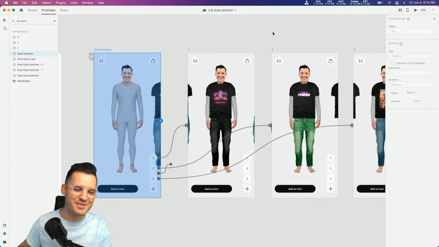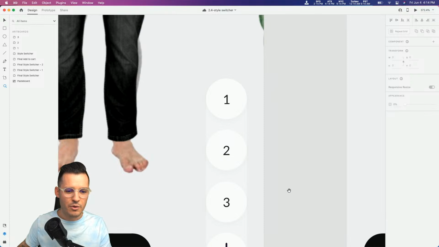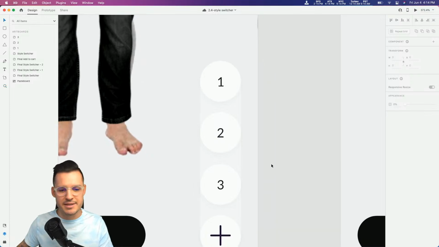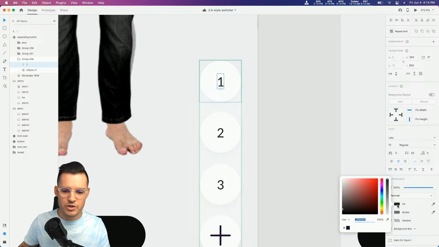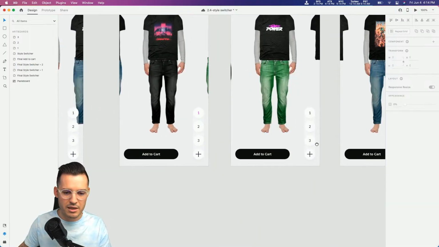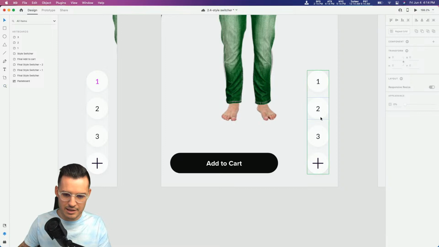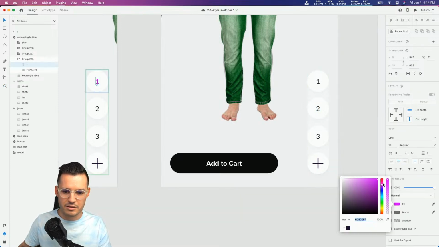We probably need an active state, if I'm going to be really honest, right? If we're over here on outfit number 1, we're probably going to want to add just a little something to outfit number 1. So maybe we could come in here and just do something like, let's do like really 80s, like Lisa Frank, like Trapper Keeper. Let's just put a pink color there. I like that. Let's do that. Ooh, let's save that pink color. Can we go a little bit more on the pink side? Yeah, I like that. Okay, cool. We'll save that pink color.